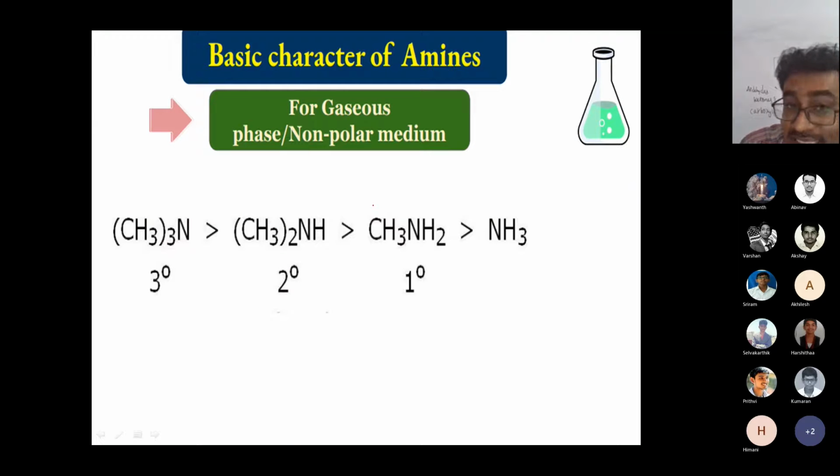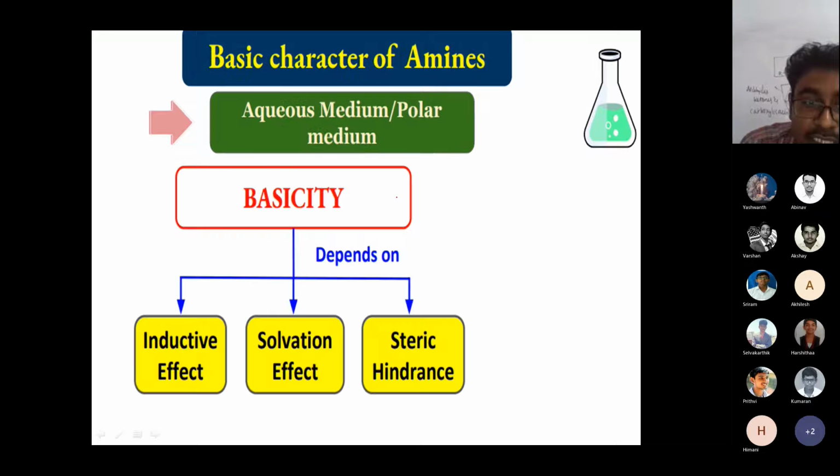Let's see here in the gas phase. When you take any gas phase, tertiary amines are more basic than secondary, than primary, than ammonia. Why? Because here the inductive effect is predominant. The inductive effect plays a crucial role. When you compare the inductive effect and the mesomeric effect, the mesomeric effect is stronger. More will come. So let's see one more example.